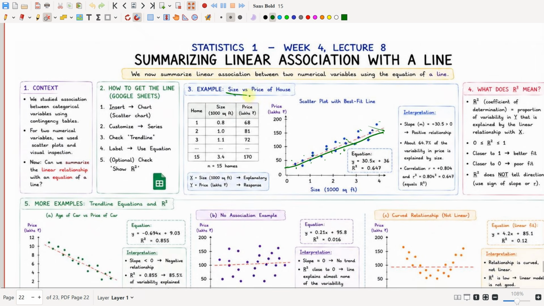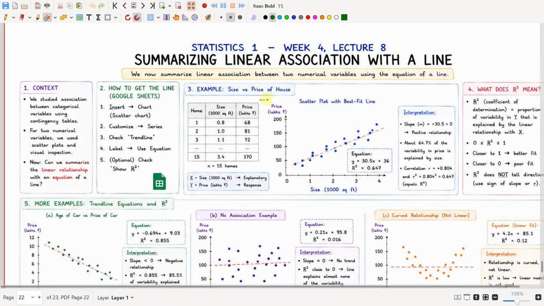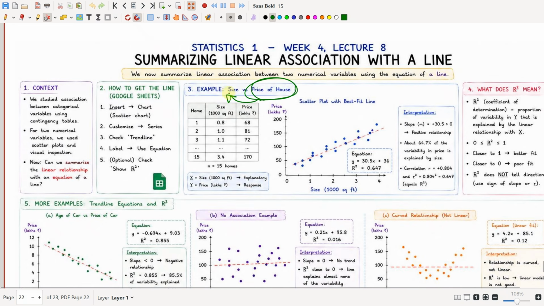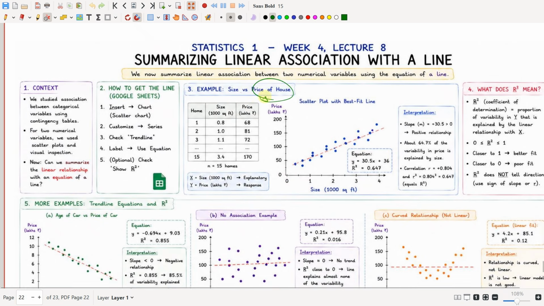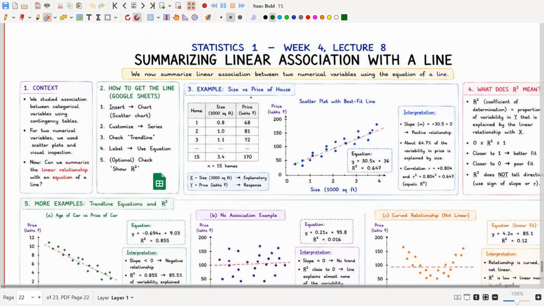So we conclude that the price of the house will strongly depend upon the size of the house, as the upward trend line has data points lying very closely to it. Since the data points lie very closely to the trend line, we can say that the price of the house will positively depend upon the size of the house.